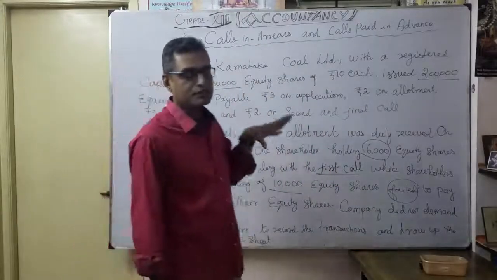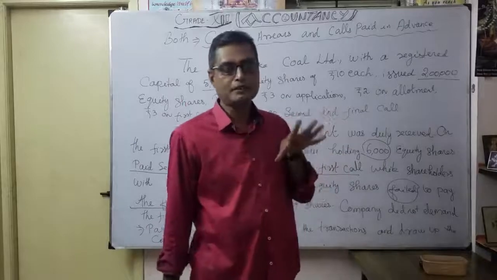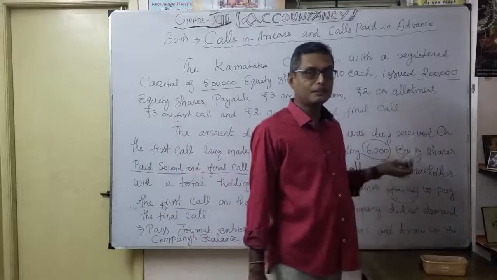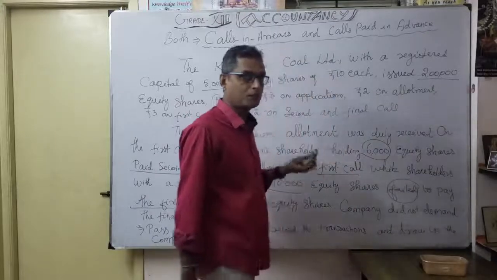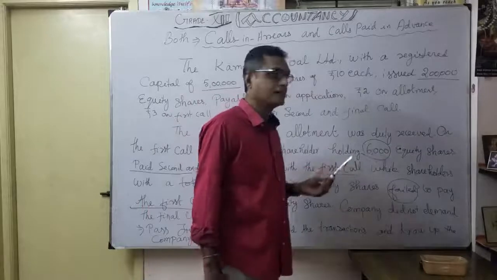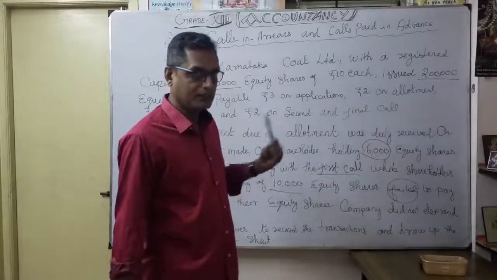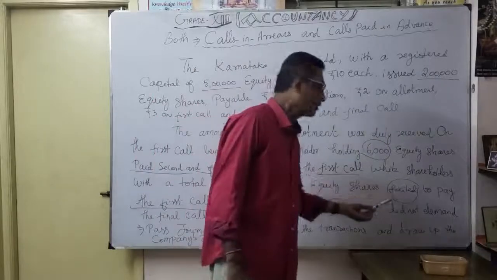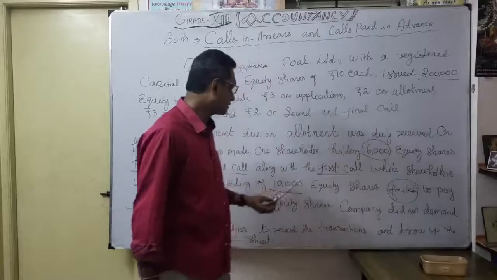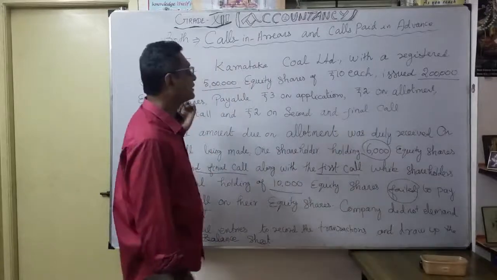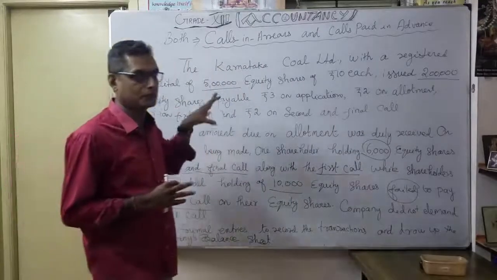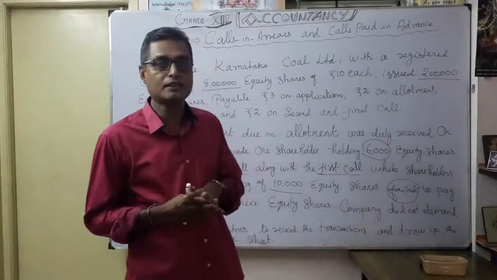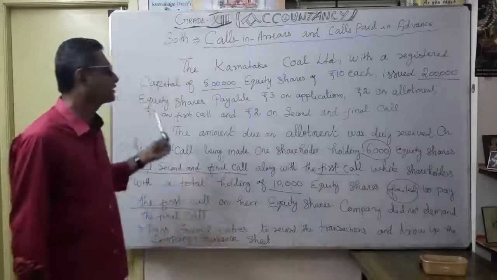So the discussion is up to the first call. In the first call, 6,000 equity shares paid in advance; they even paid the second call also. Thereafter, 10,000 equity shares failed to pay the first call. So this comes under calls in advance, and this one comes under calls in arrears. Now let's see how we are going to work out this particular problem, combining the effect of how we give the accounting treatment of calls in arrears and calls in advance.